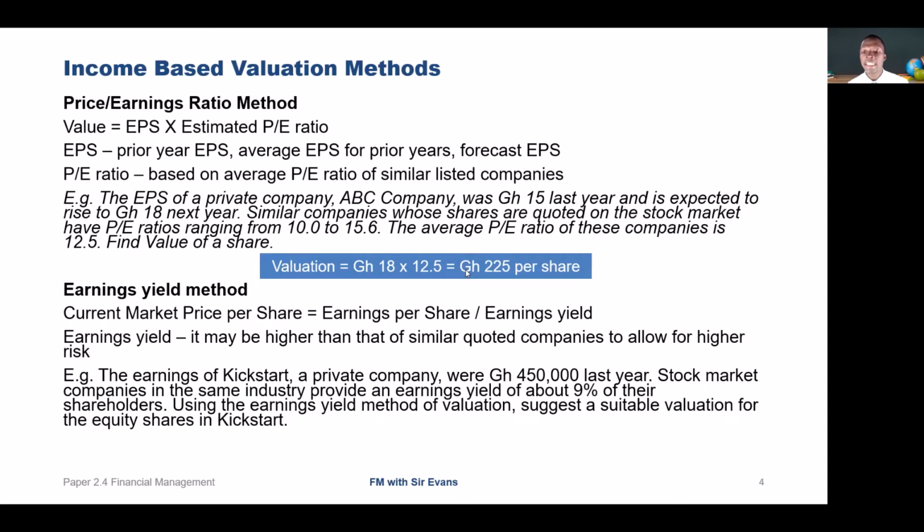So we see that the earnings is 450,000, and 9% is the earnings yield of companies in the same industry. So our valuation will be 450,000 divided by the earnings yield of 9% to give us 5 million, being the value of the equity share. Or to allow room for higher risk, we could assume the earnings yield to be 10%, and that would also help us in arriving at the value.